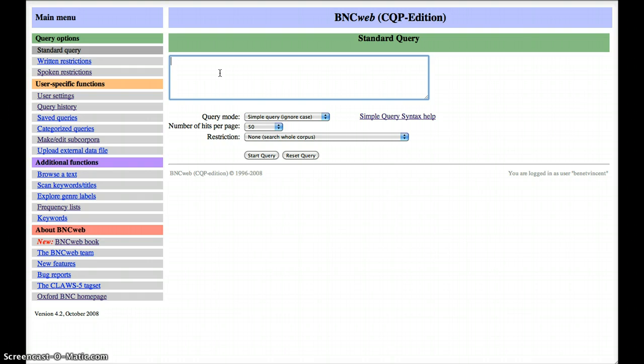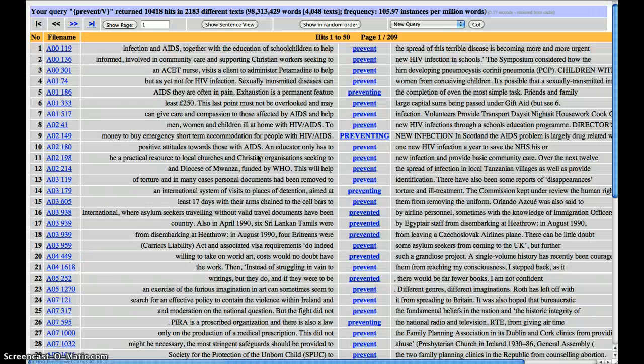So the word we were looking at in the unit was prevent, and let's just do a search for that. So I'm looking for the verbal lemma of prevent. When we search for this in BNCweb, we'll notice it's really quite a frequent verb. There's 10,000 hits, and we were interested actually only in prevent followed by from for now.